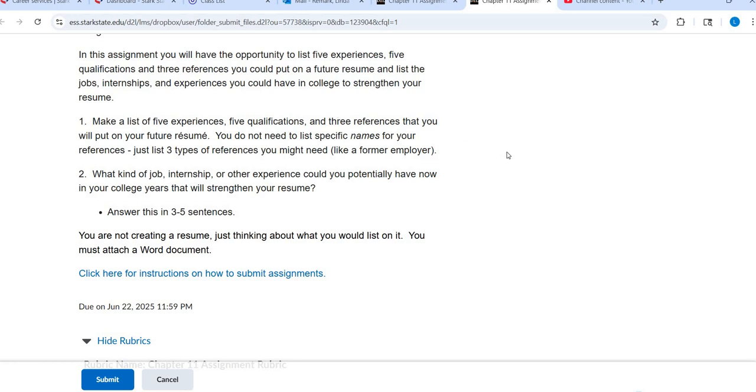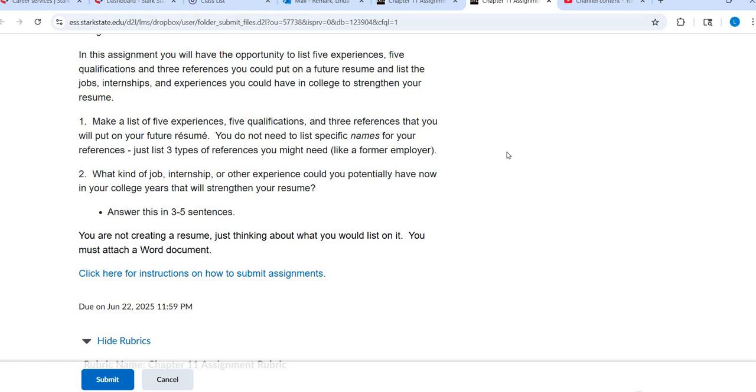So that's 13 things. Okay, 5 experiences means places you've worked, volunteered, shadowed, organizations you've been involved in, things that you have done, that you've experienced. 5 of those. Then you're going to tell me 5 qualifications you have. Those are things that you are able to do. You manage your time well, you're very detail oriented, you work well with others, whatever that might be. It could be more technical, but I hope you get the hint based on those.